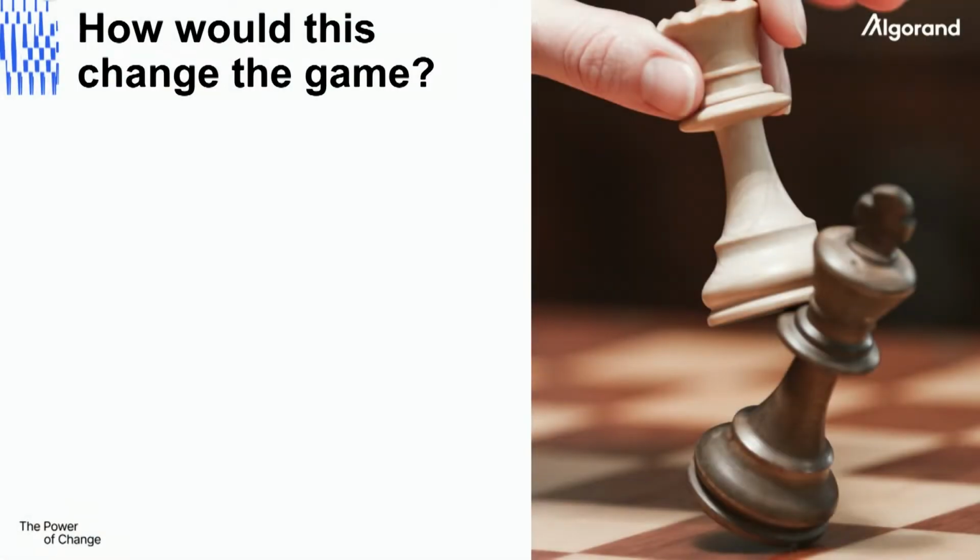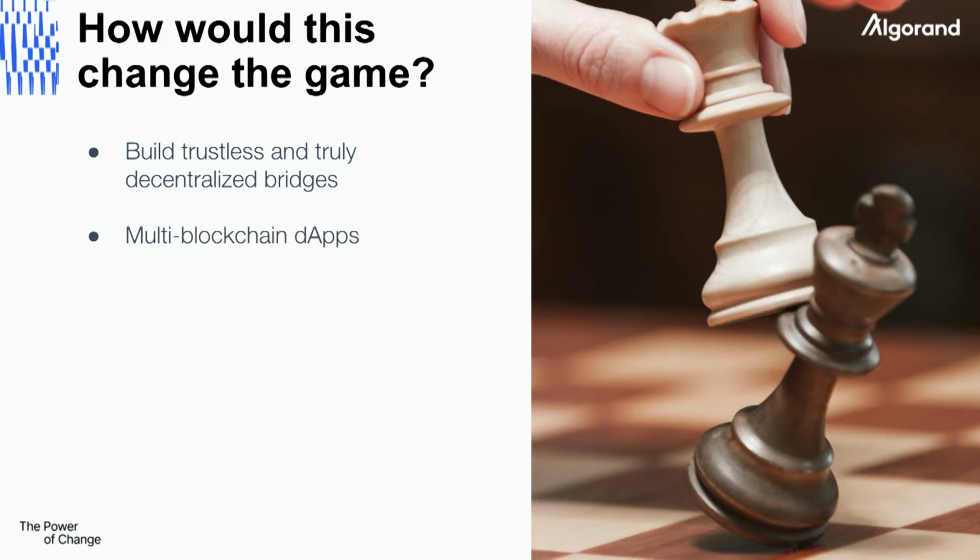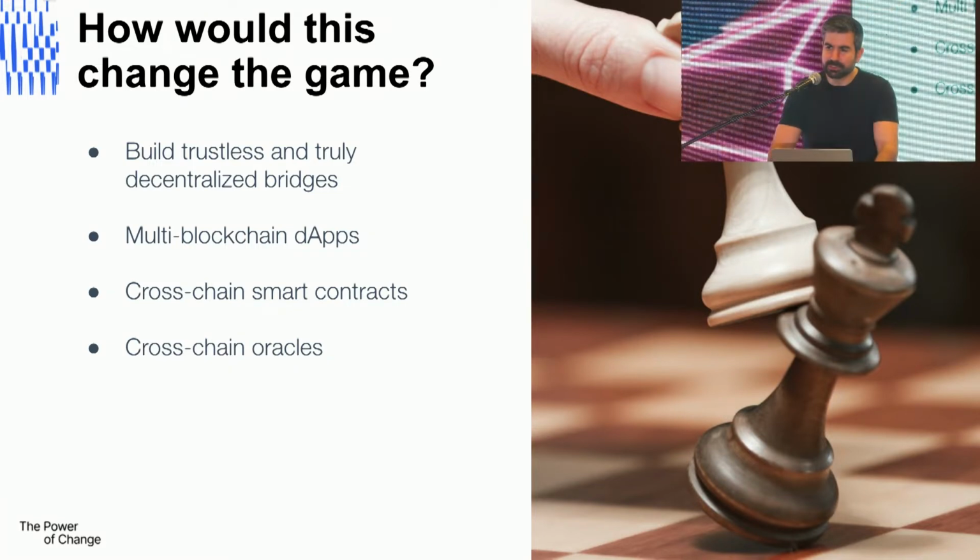Now, how would this be a game changer? Once we have this great tool, we'll really be able to build trustless and fully decentralized bridges. No man in the middle. We'll be able to have multi-blockchain dApps, which is something I've been in the industry for a while really looking for. We'll be able to have cross-chain smart contracts. Think of having a smart contract on Ethereum that depends on the state of a smart contract on Algorand or any other chain, and vice versa. And have cross-chain oracles. If you have an oracle on one chain, why wouldn't you be able to use it on another network? Seems pretty obvious to me.